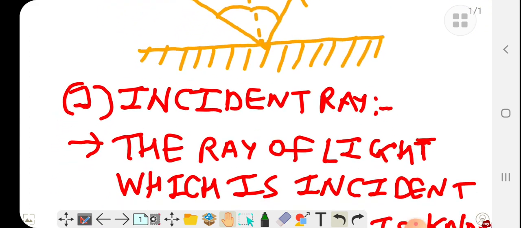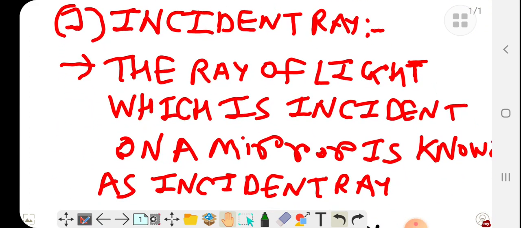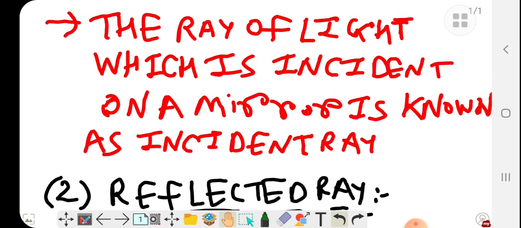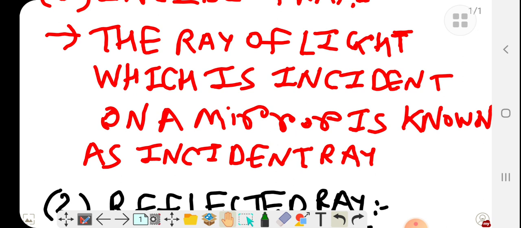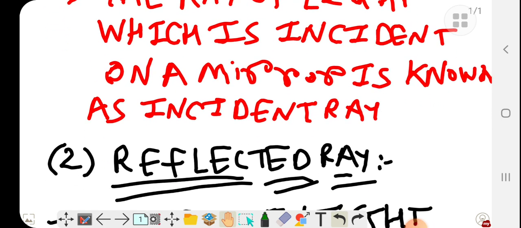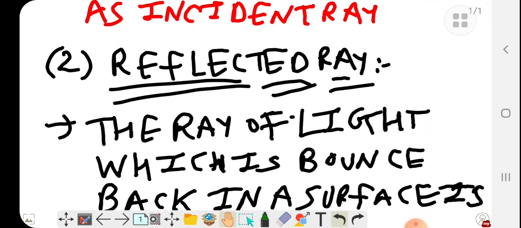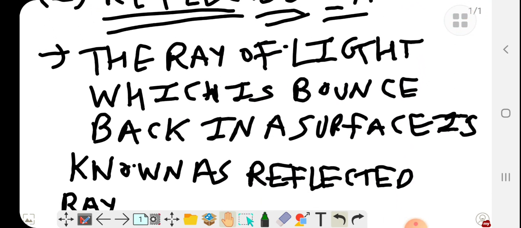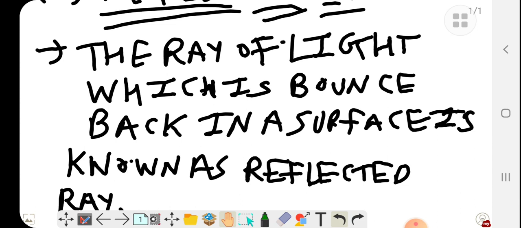First of all, what is the incident ray? The ray of light which is incident on a mirror is known as the incident ray. The light which is incident on a plane mirror is known as the incident ray. Reflected ray: the light which is bounced back. The ray of light which is bounced back from a surface is known as the reflected ray.